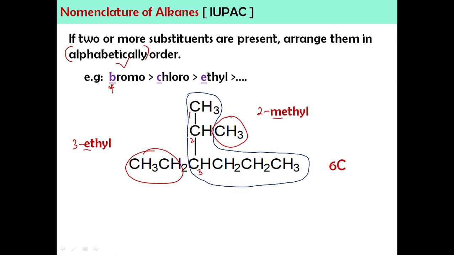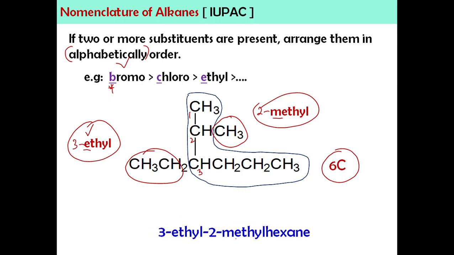Mana yang datang dulu? So, kalau tak ingat huruf ni, awak nyanyilah ABC tu balik. So, A, B, C, D, E, F, G. So, E dulu, baru M. Jadi, since alphabet E datang dulu, we going to write 3-ethyl first, followed by 2-methyl, followed by parent. So, the full name would be 3-ethyl-2-methylhexane. Hopefully ini boleh faham kenapa kita tulis ethyl dulu dekat depan sebab kita tengok alphabet.